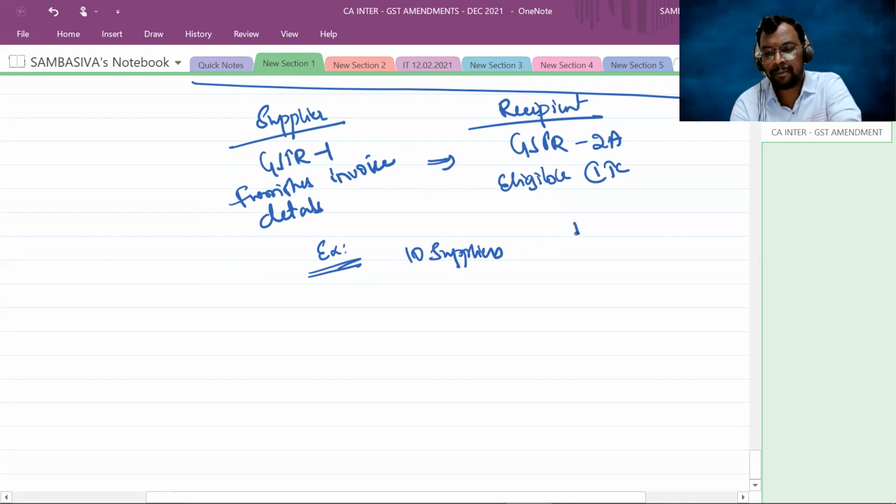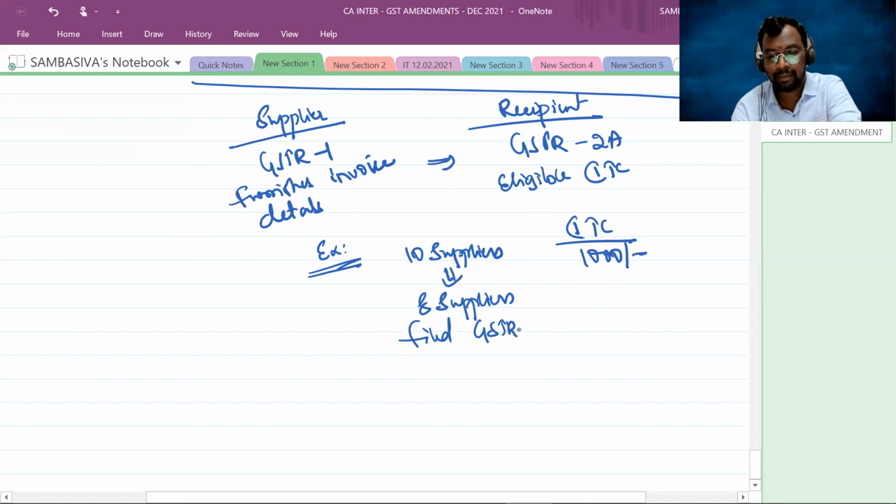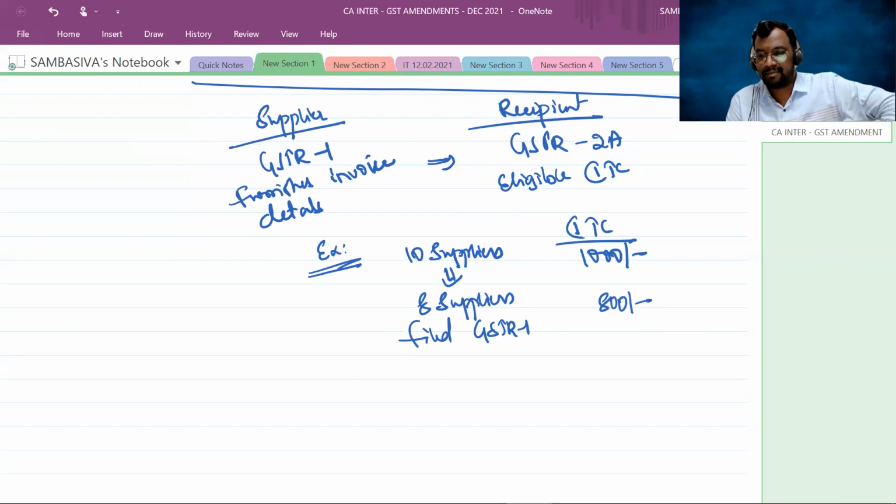And the total input tax credit is, let us assume, 1000 rupees. But out of the 10 suppliers, assume that only 8 suppliers filed GSTR 1, and the input tax credit attributable is 800 rupees.